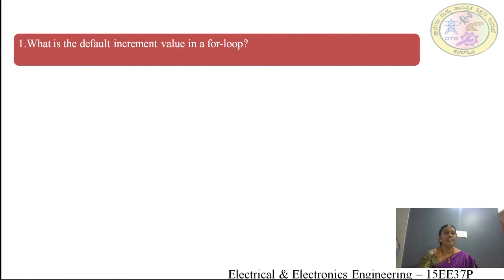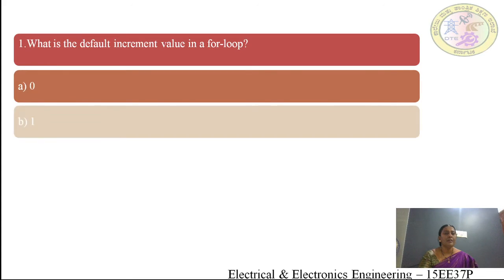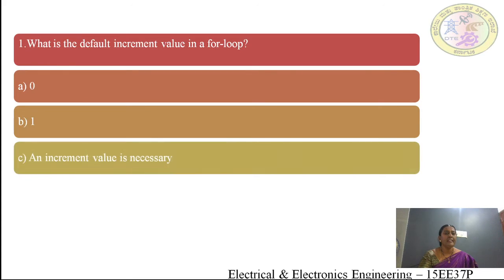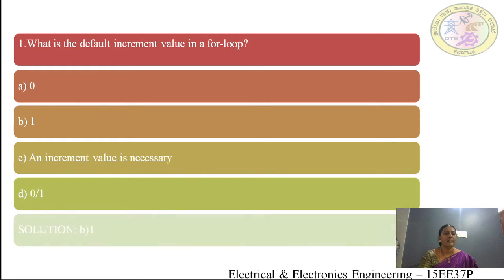Now let us see some multiple choice questions related to this topic. What is the default increment value for a for loop? 0, 1, any increment value is necessary, or 0 or 1. Answer is 1.